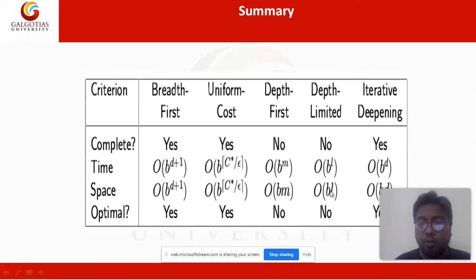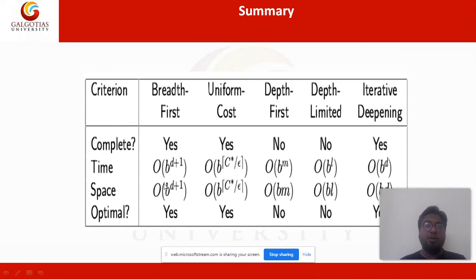Space complexity of depth limited is order of B times L. That means B is the branching factor, L is the limit. Iterative deepening space complexity is order of BD. B is the branching factor, D is the depth.